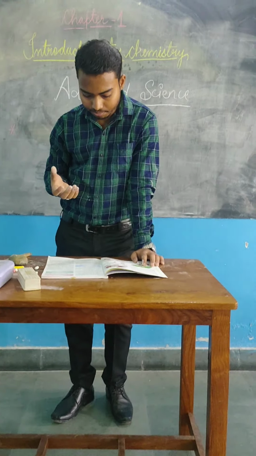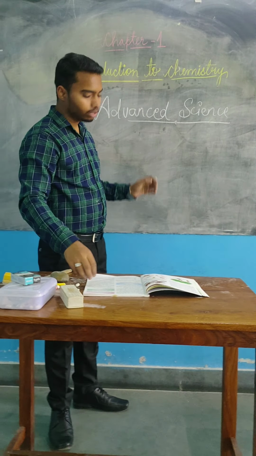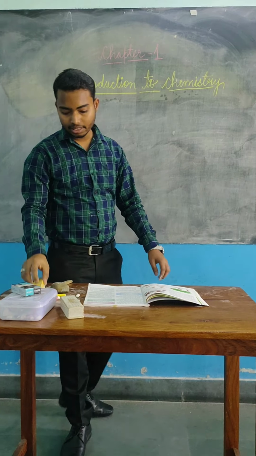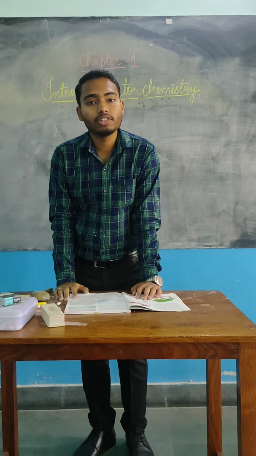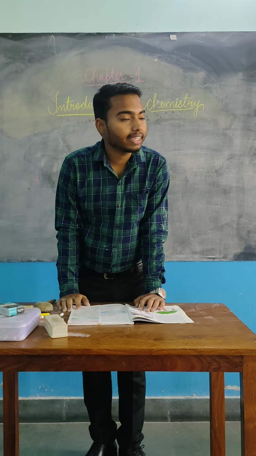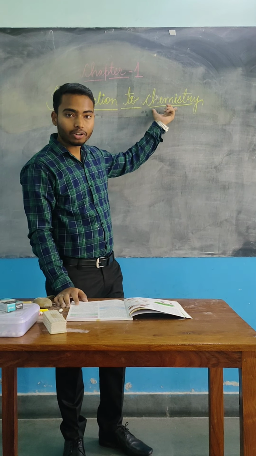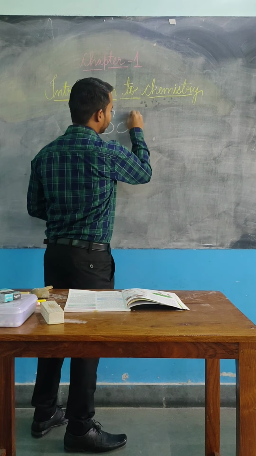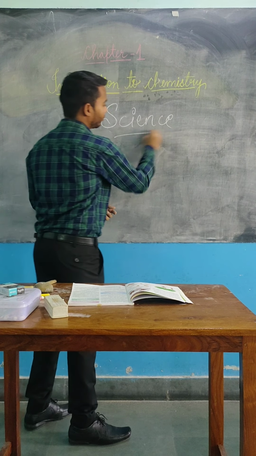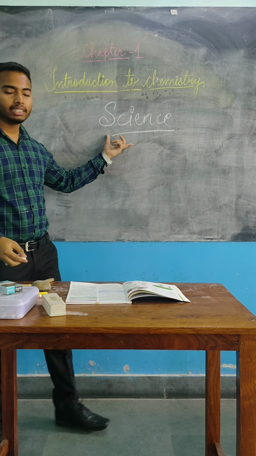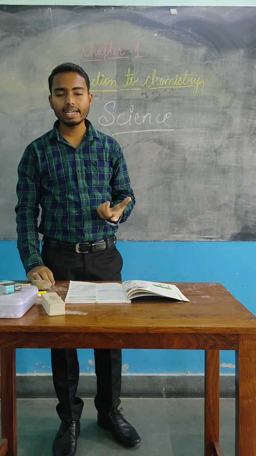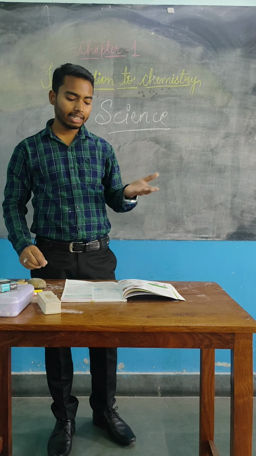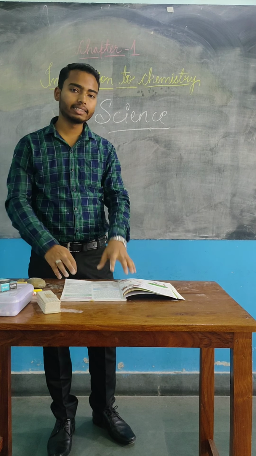Alright, students? So this is all about science, and I will see you in the next class. In the next class, we will study chemistry. So I assume that I have made the concept of science very clear to you now. This is what the meaning of science is. This is how science has evolved, and later we will study the uses of science in this chapter.